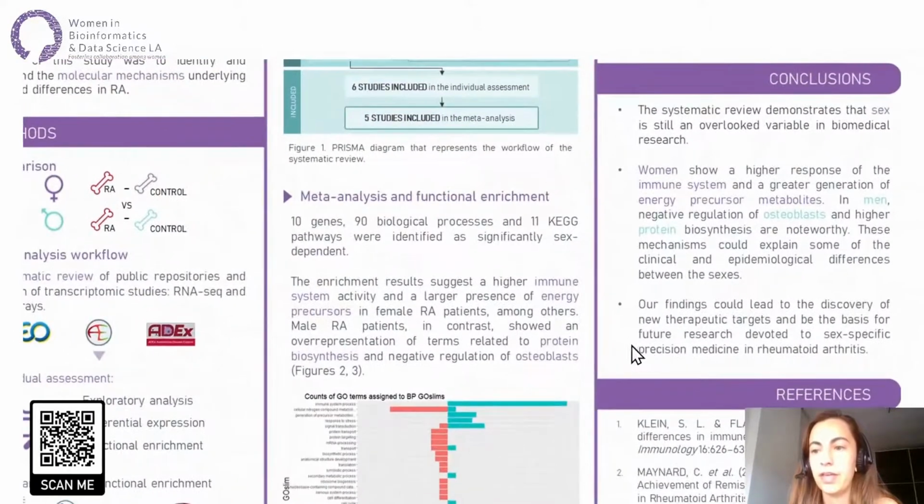In summary, the systematic review shows that sex is still an overlooked variable in biomedical research. Regarding the meta-analysis, women show a higher response of the immune system and a greater generation of energy precursor metabolites. The latter may be related to the energy expenditure required for the immune response. On the other hand, protein biosynthesis and negative regulation of osteoblasts were noteworthy in men. These mechanisms could explain some of the differences between the sexes.